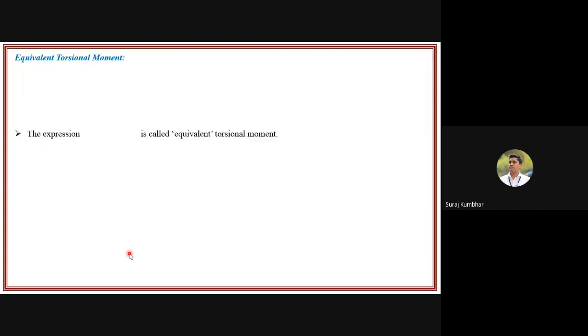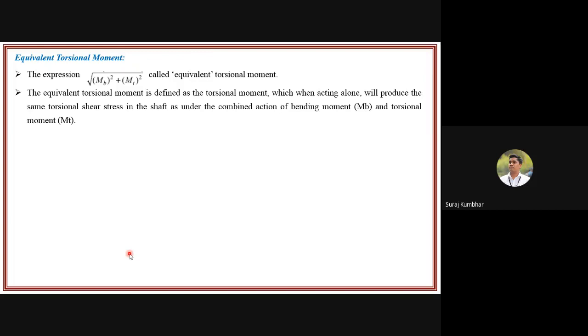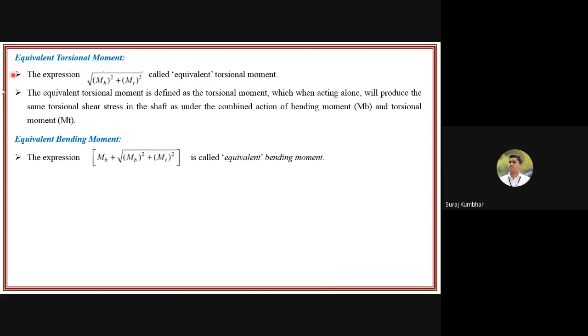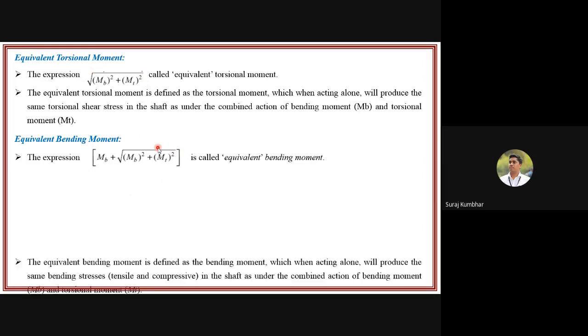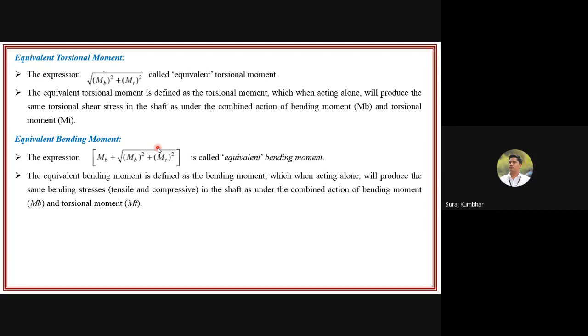Then square root of Mb square plus Mt square is called the equivalent torsional moment. And then the equivalent bending moment formula. The most important terms are equivalent torsional moment and equivalent bending moment. For the equivalent bending moment, it is Mb plus square root of Mb square plus Mt square, where Mb is the bending moment and Mt is the torsional moment. In case of equivalent torsional moment, it is only the square root of Mb square plus Mt square, and it is called the equivalent torsional moment, and this is called the equivalent bending moment. These two formulas are the most important.